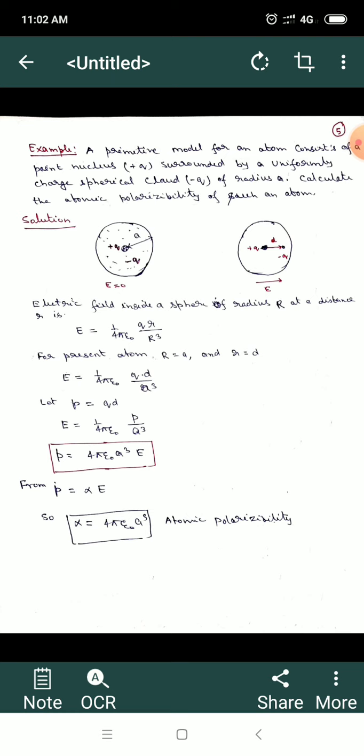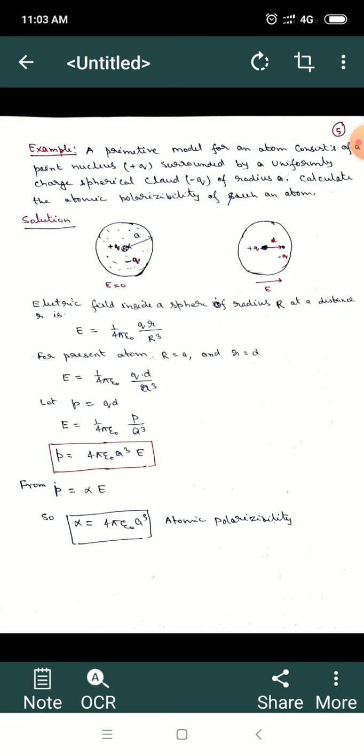We know that p is directly proportional to the electric field, so p is equal to alpha E. It means that in order to find the atomic polarizability, we have to find the electric field generated within the material when we have applied an external electric field.